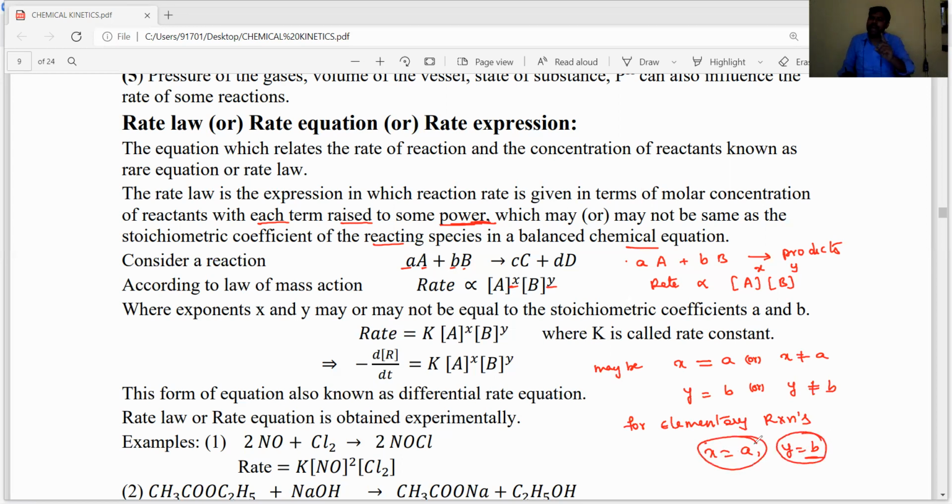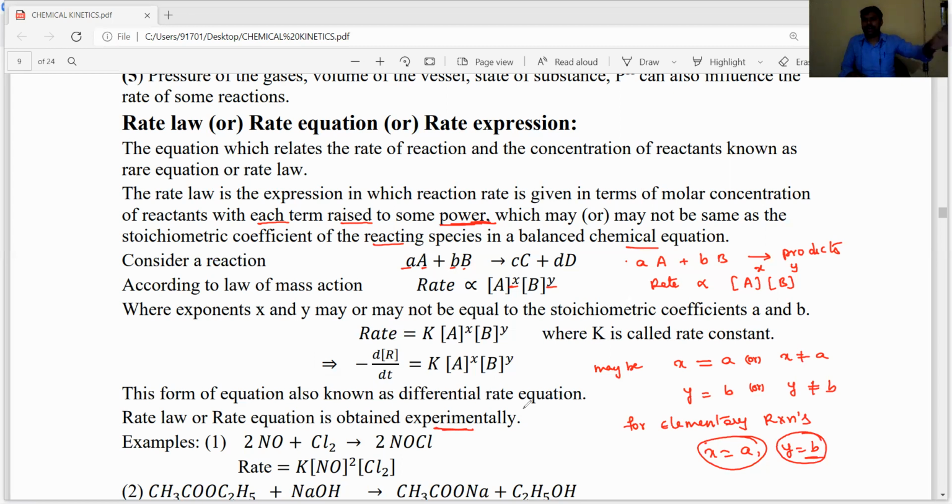It will come for especially elementary reactions, and for some reactions it may not be equal. Why? Based on that statement, this rate law or rate equation or rate expression is obtained experimentally only, not in a theoretical way. So while seeing the chemical reaction, we can't write the rate equation or rate expression. The rate expression or rate equation is determined by experimental methods only.